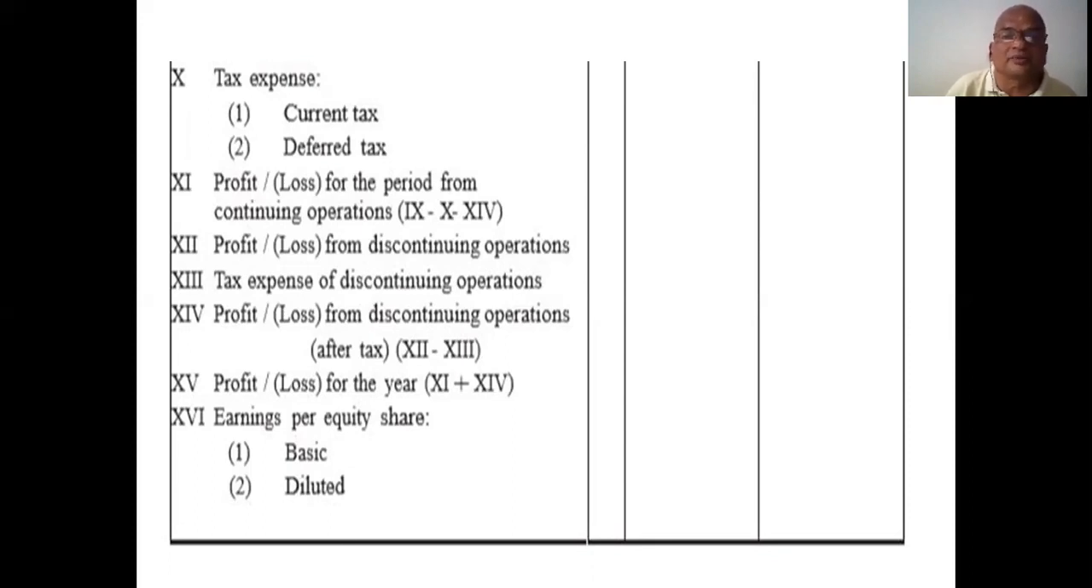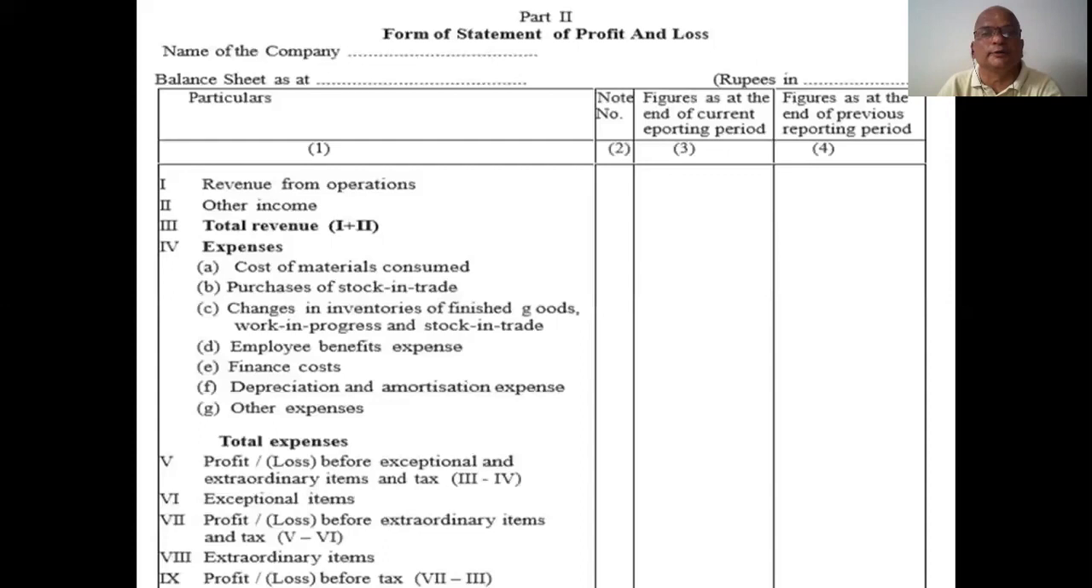Roman number 9 minus 10 minus 11, 14. So all these items. Roman number 12, profit from discontinuing operations, tax expense of discontinuing operations, profit for discontinuing operations after tax, all these things. And next one, profit. The last one, earning per equity share, basic or diluted.